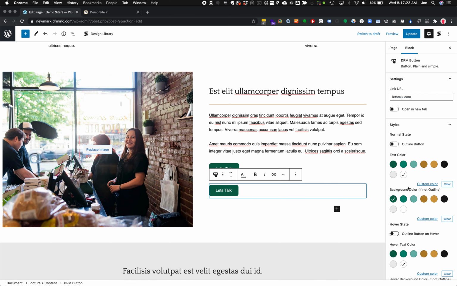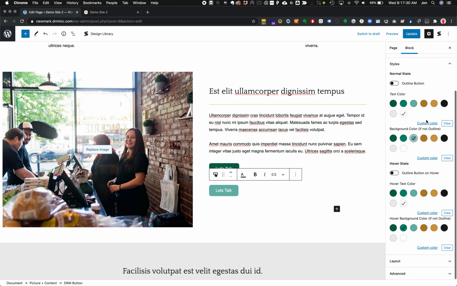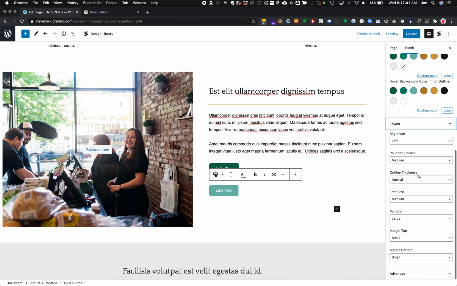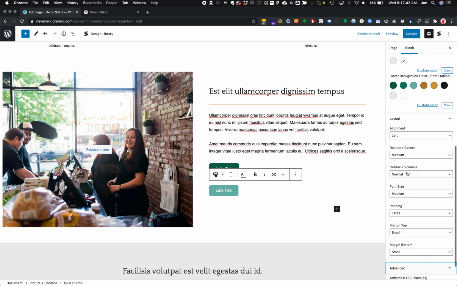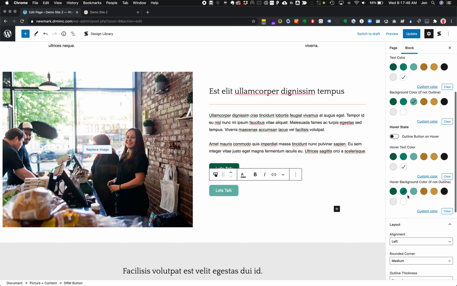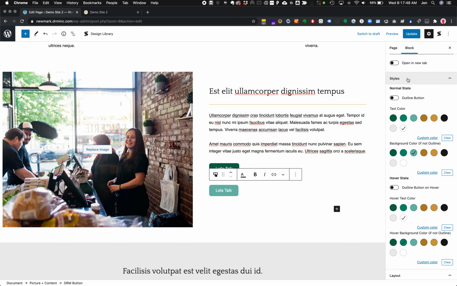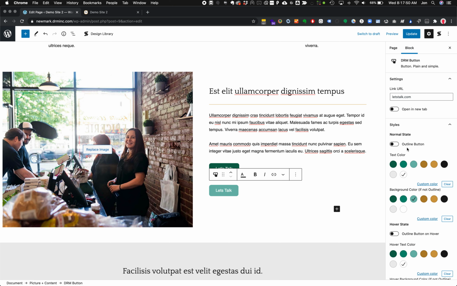We can override some things like the background color. We can change the style of the button as far as what it does when it hovers. So here you can see in this case now it kind of goes a little bit darker because we've got the lighter default, and we can start to play with quite a few other overrides and advanced settings. So we won't go too much into these other details, but just know that you can drive into a lot of these options on any kind of block.